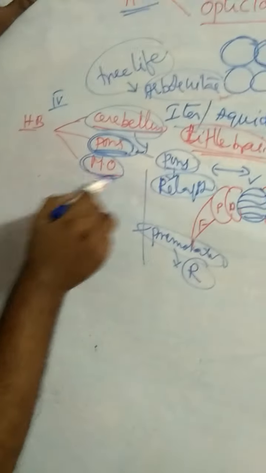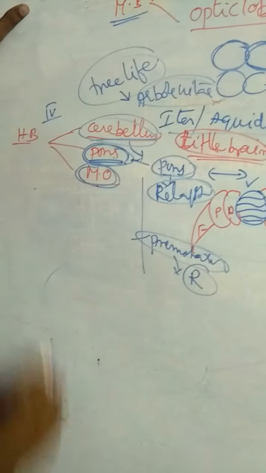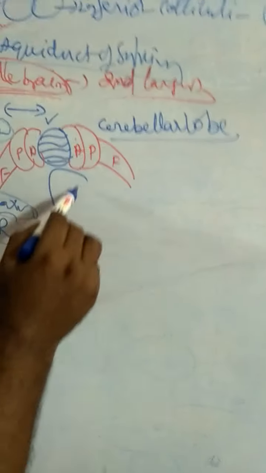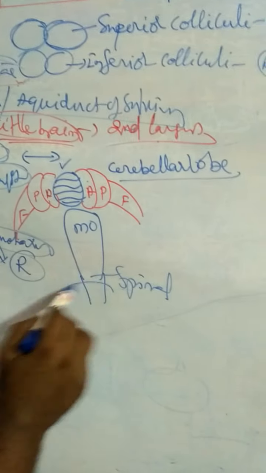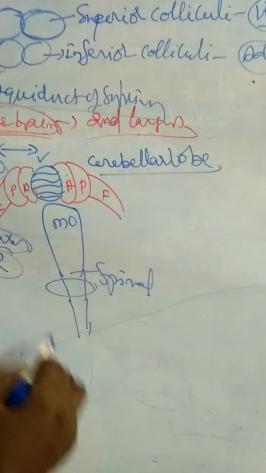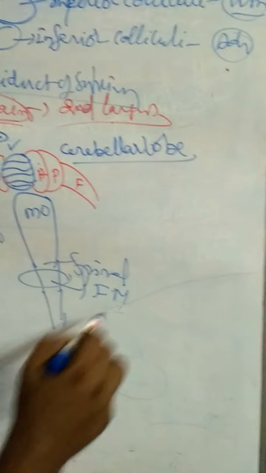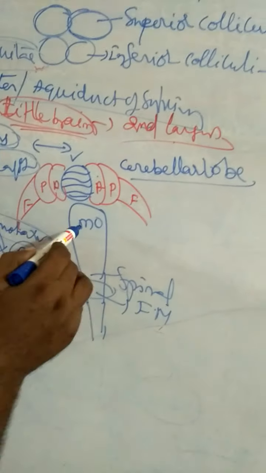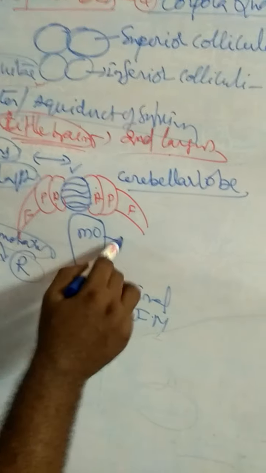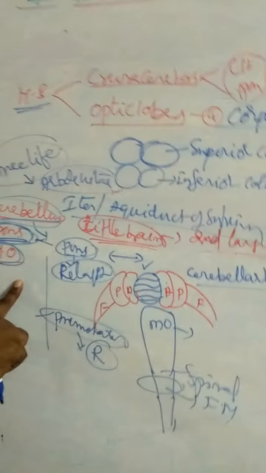The last part of the brain is medulla oblongata. This medulla oblongata extends as the spinal cord. The spinal cord passes outside through the foramen magnum into the vertebral column. Medulla oblongata has a cavity that is called the fourth ventricle.